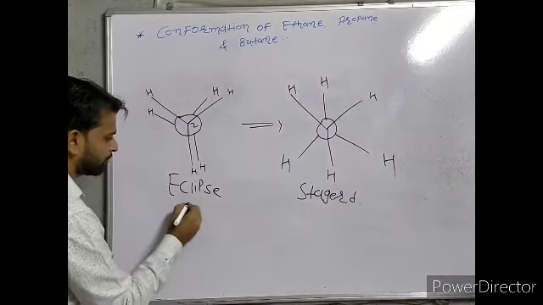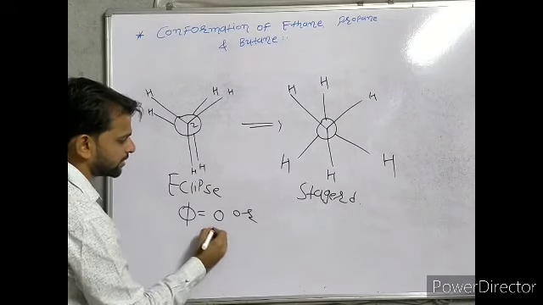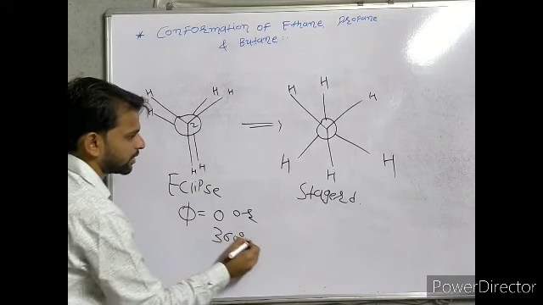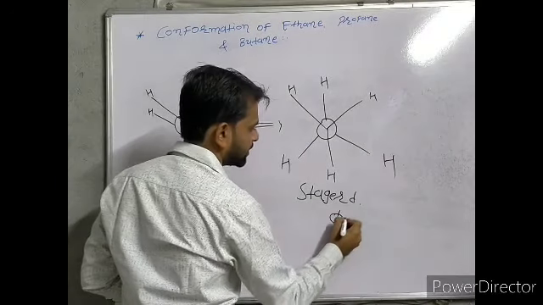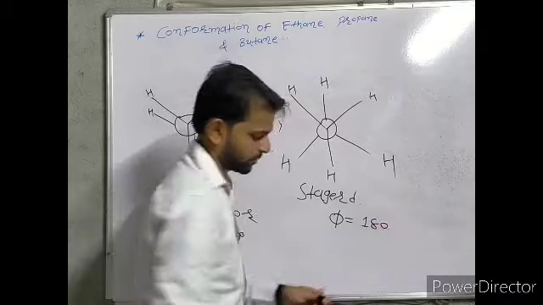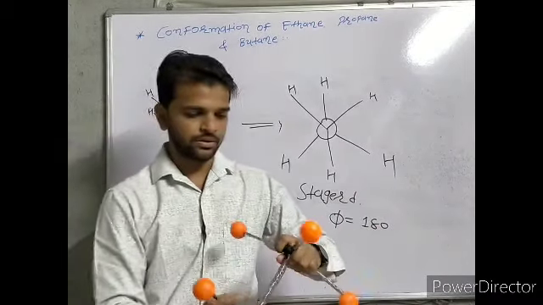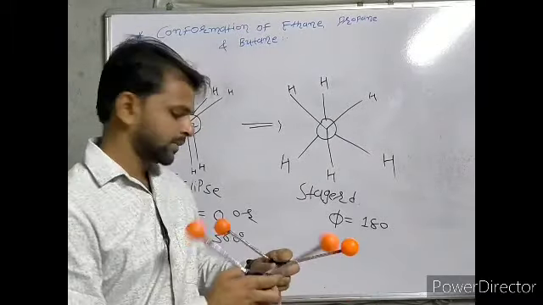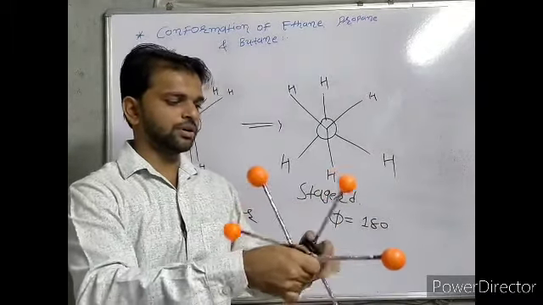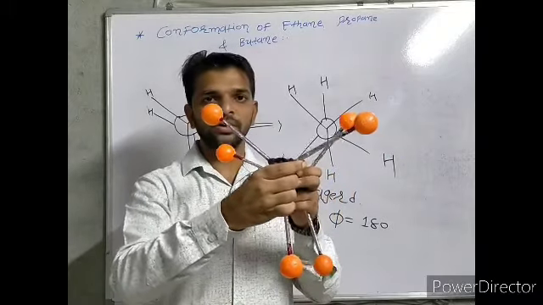Here phi is equal to 0 or 360 degrees, and here phi is equal to 180. This is the simple Newman form of ethane.